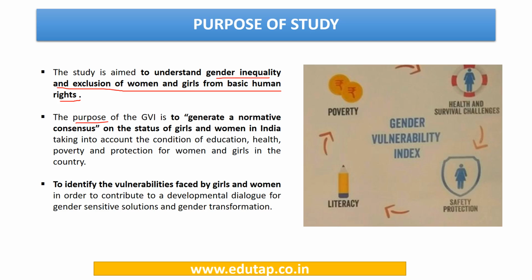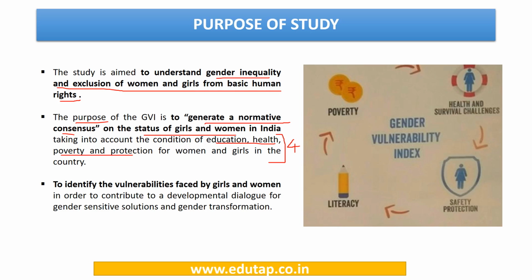So the purpose was to generate a normative consensus on the status of girls and women in India, taking into account their condition of education, health, poverty and protection. These are the 4 parameters on which women and girls have been assessed for their present status, which indicates how the previous efforts have worked and what more efforts we need to improve their condition.